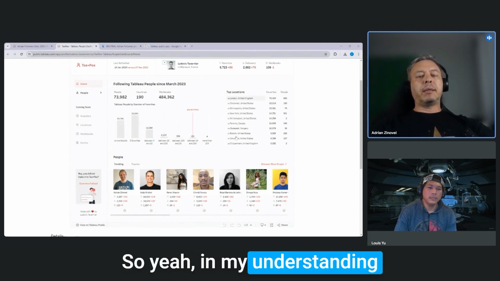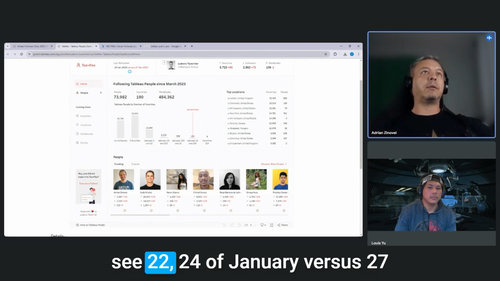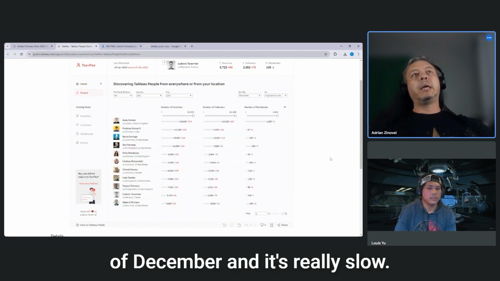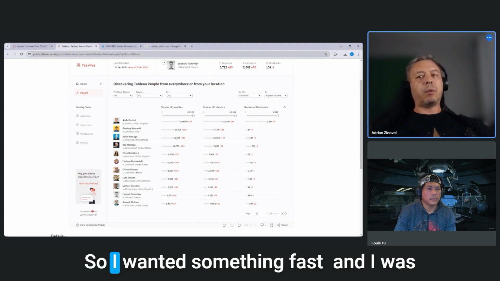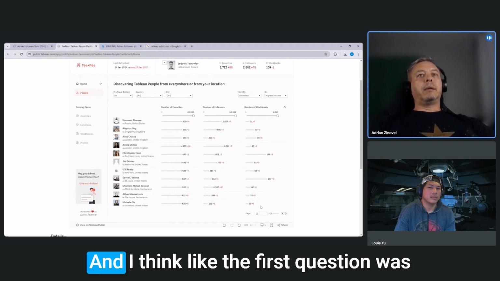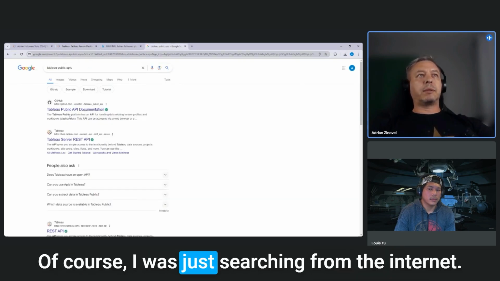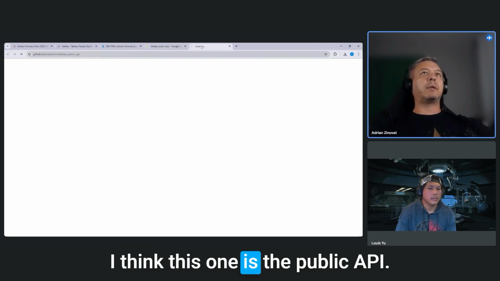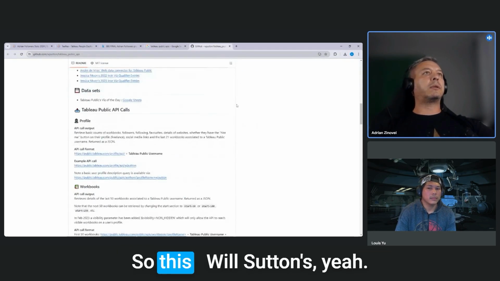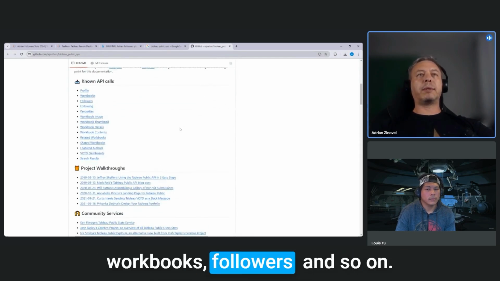In my understanding, it is using two data sets. You have the previous situation, and you see, like, 20 to 24 of January versus 27 of December. And it's really slow, so I wanted something fast. I was like, okay, let me build it on my own. The first question was, where should I get this information? Of course, I searched on the internet. I think this one is the Tableau Public API, by Will Sutton, yeah. All this information about the profile, workbooks, followers, and so on.